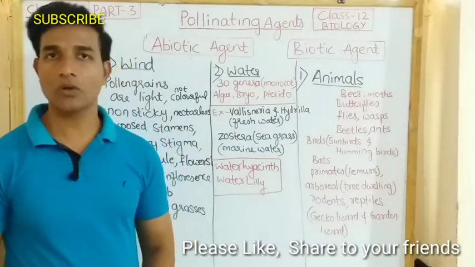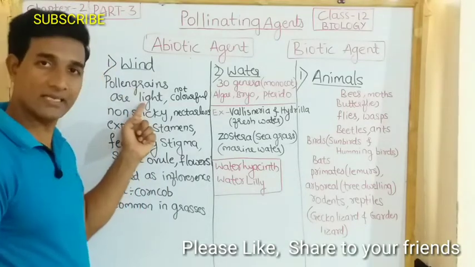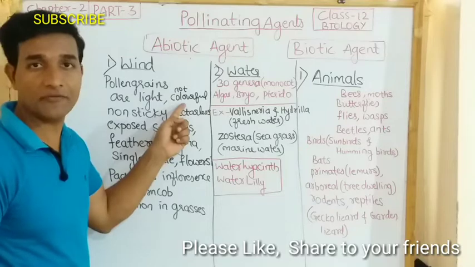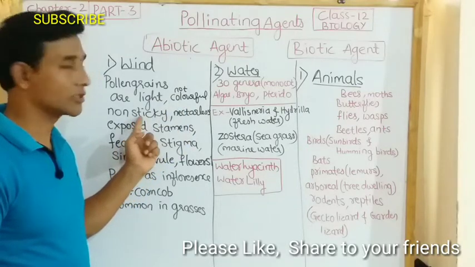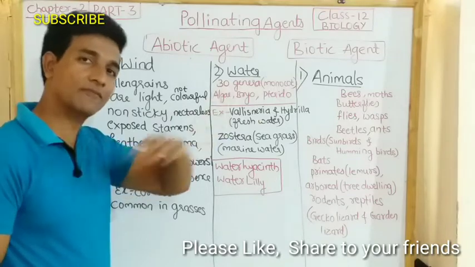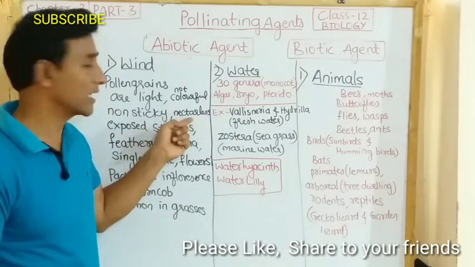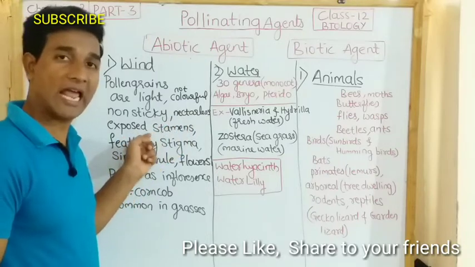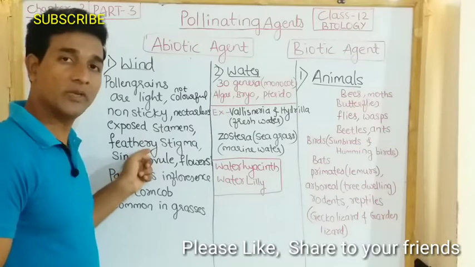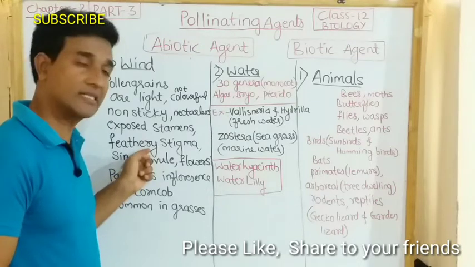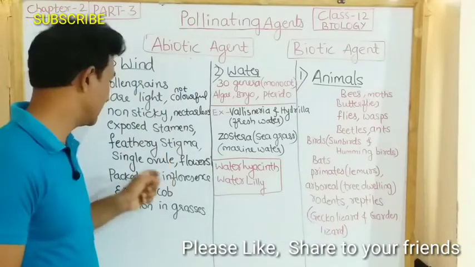Wind pollination also requires that pollen grains are very light. They are not colorful and they should be non-sticky, so that as the wind blows they can move from one place to another place. They do not have nectar, so they are nectarless. They should have well exposed stamens. There should be a large feathery stigma where pollen grains can be trapped easily.